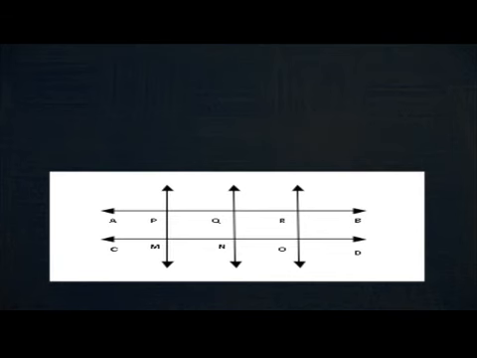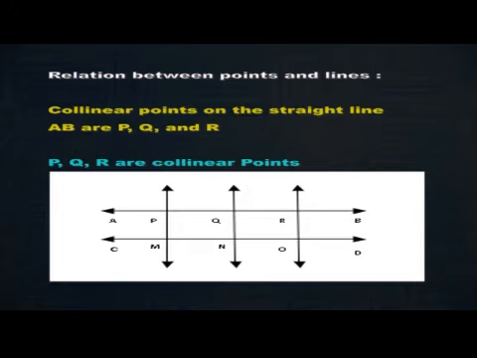Name the collinear points from the figure. Collinear points on the straight line AB are P, Q, R. Collinear points on the straight line CD are M, N, O. Next, we will see about parallel lines.